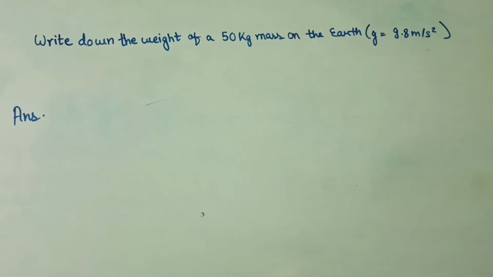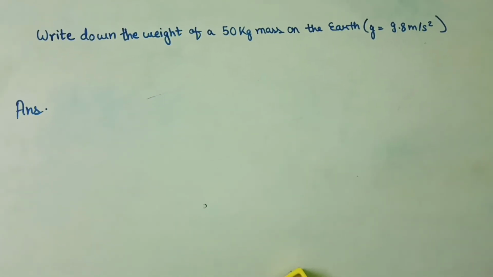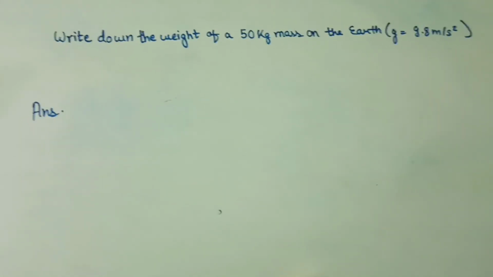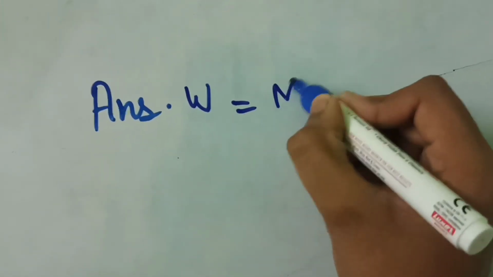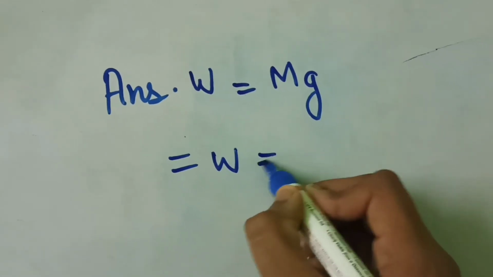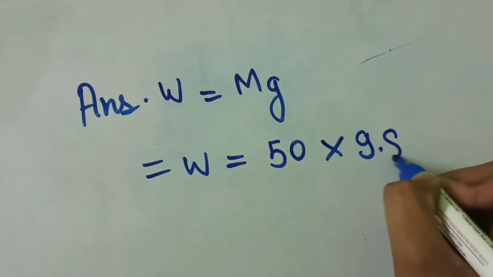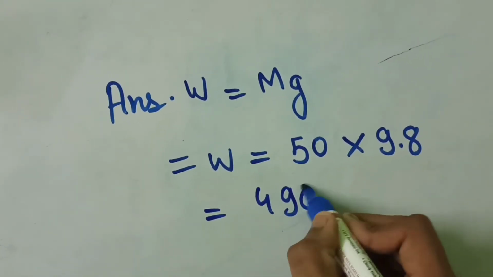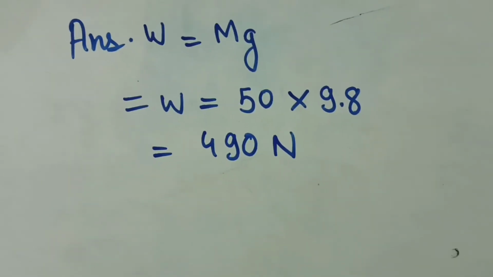Write down the weight of a 50 kg mass on the earth. g is equal to 9.8 meter per second square. So again that same kind of question, and we are going to solve it very quickly. So again, weight is equal to mg. So weight is equal to 50 into 9.8, which is equal to 490 newtons. So the answer will be 490 newtons.